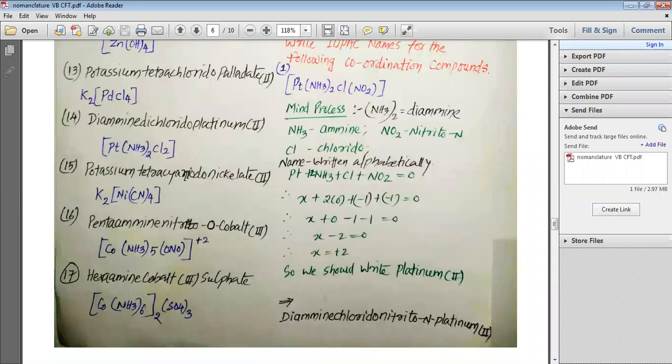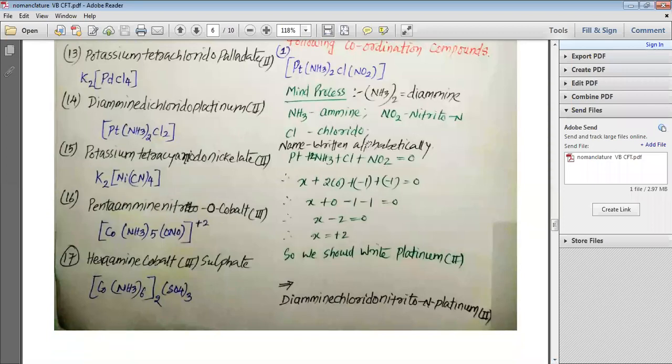Then we have to calculate the oxidation state. While writing the name for a coordination entity, first we have to calculate the oxidation state. So we can write the calculation: Pt plus 2 NH3 plus Cl plus NO2 equals 0, because there is no charge on this coordination entity. NH3 will always have a 0 oxidation state. NO2 is minus 1, Cl is minus 1. So x plus 2 into 0 plus minus 1, plus minus 1, that is x minus 2 equals 0, and therefore x is equal to 2. Because the coordination entity is not a negative ion, we write platinum(II).